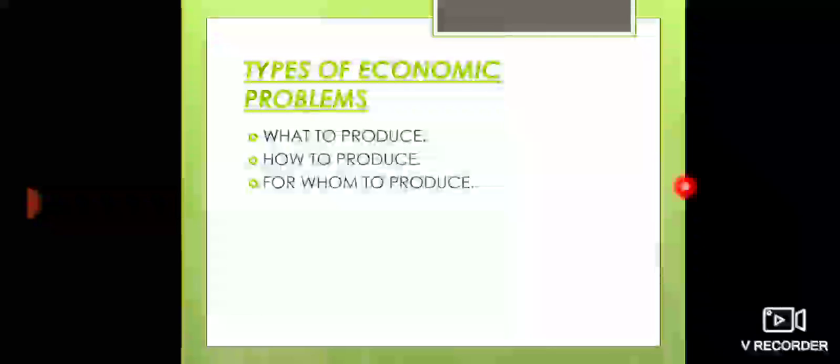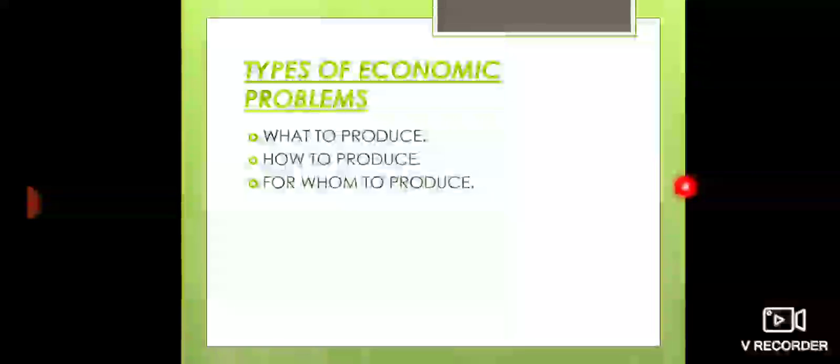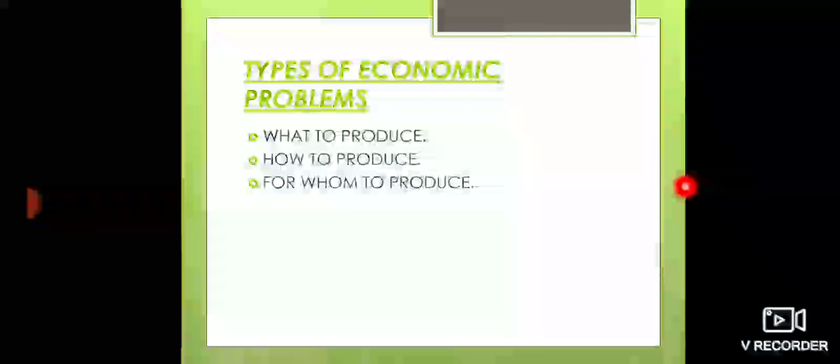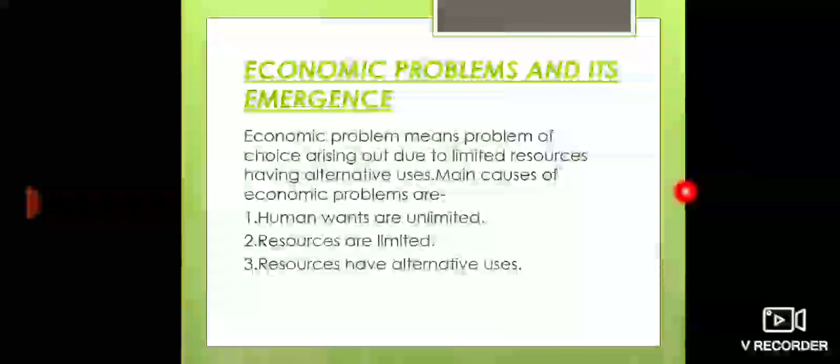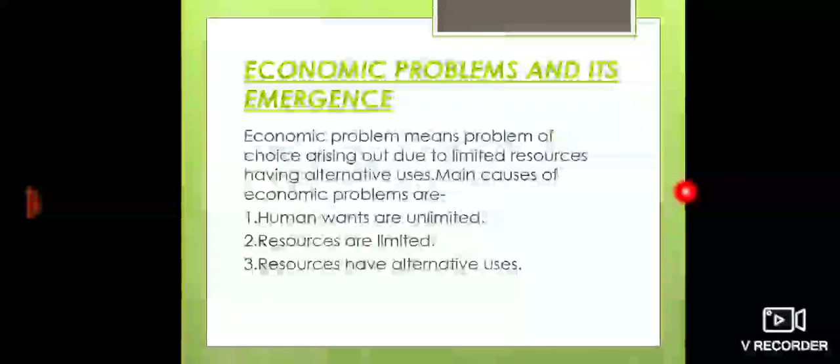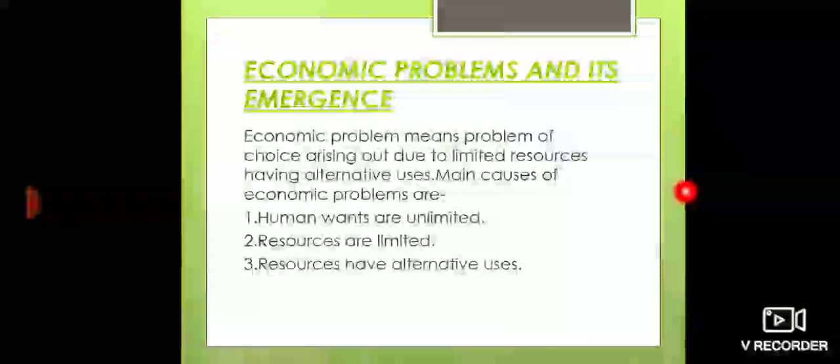Now, types of economic problems. There are three economic problems: what to produce, how to produce and for whom to produce. This is also known as the central problem of economics. Now, what is an economic problem and its emergence? An economic problem means a problem of choice arising due to limited resources having alternative uses, right? What are the causes of economic problem? First, as we all know, human wants are unlimited, resources are limited, and resources have alternative uses.